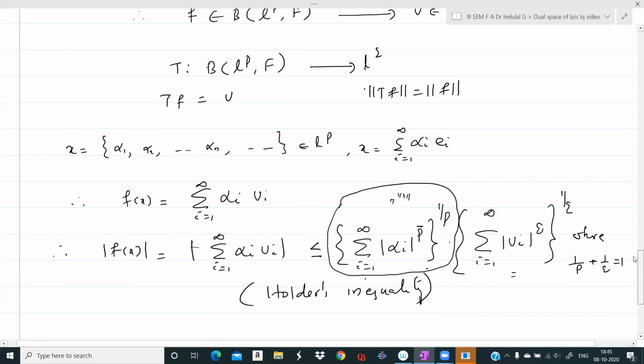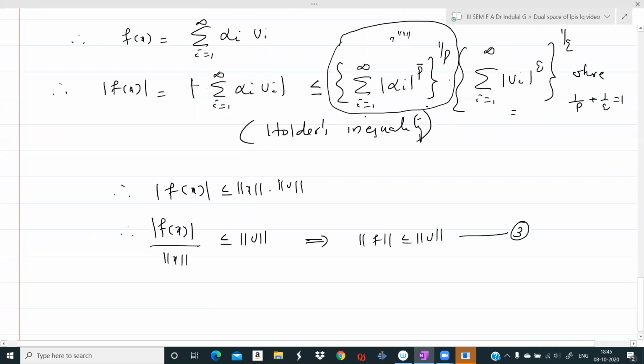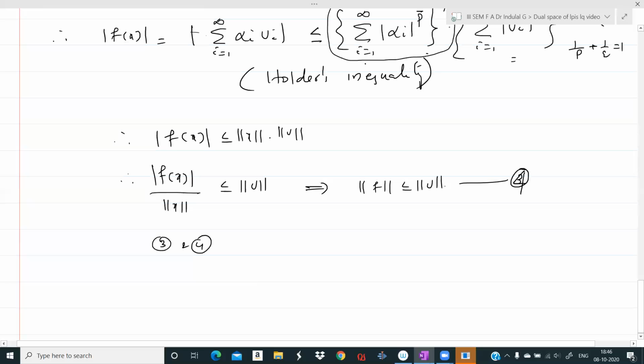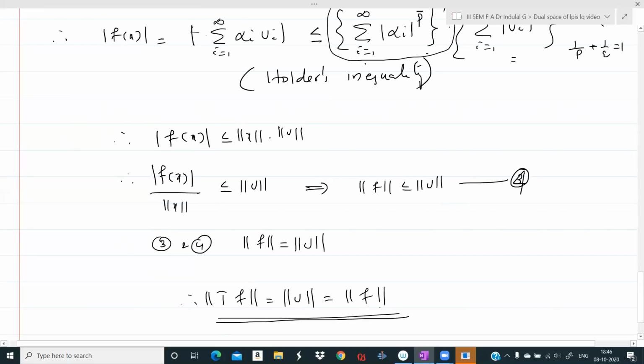So from 3 and 4: what does 3 say? Norm v is less than or equal to norm f. And now 4 says norm f is less than or equal to norm v. Therefore, norm of f is equal to norm of v. Therefore, norm of Tf is equal to norm of v by definition of Tf, and this is equal to norm of f. Therefore, that T, which we can show is one-one and onto, is the required isomorphism.